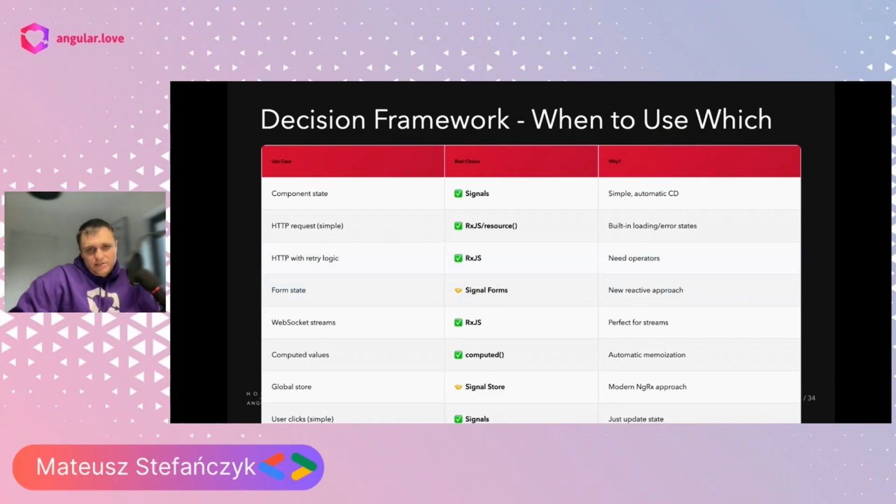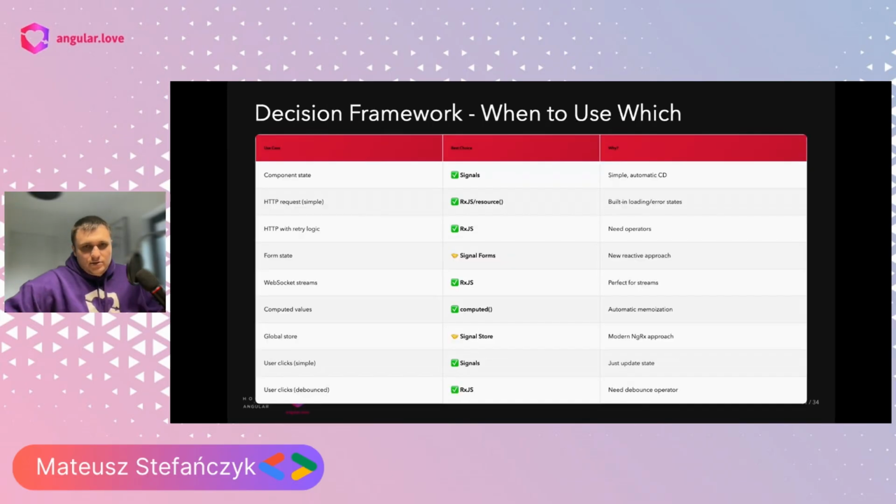Here I probably need to decrease the size, sorry, but it doesn't look great.